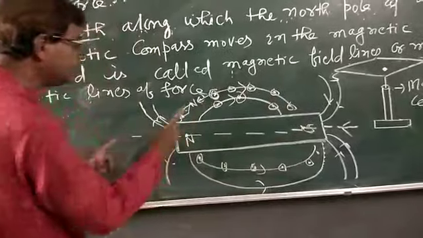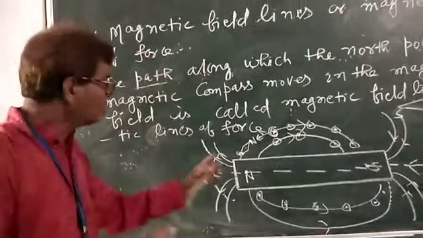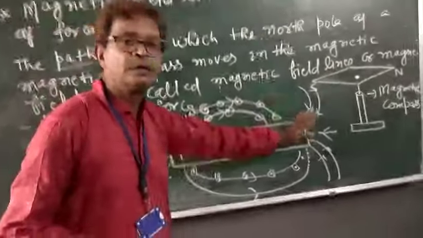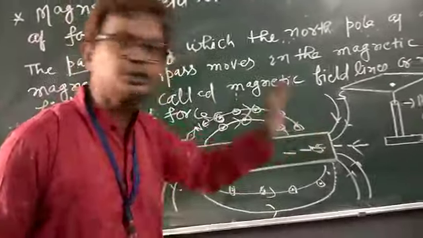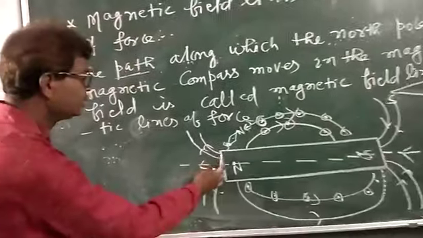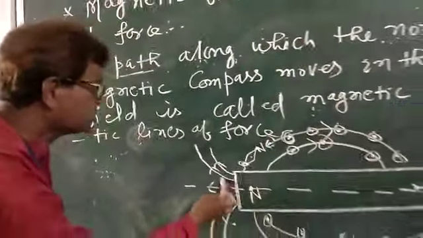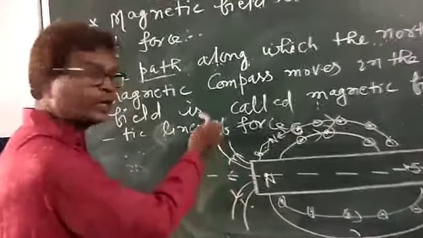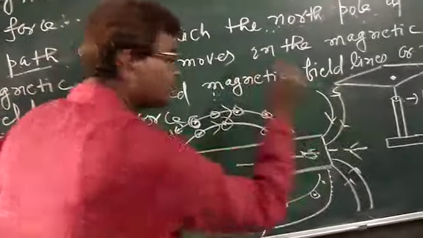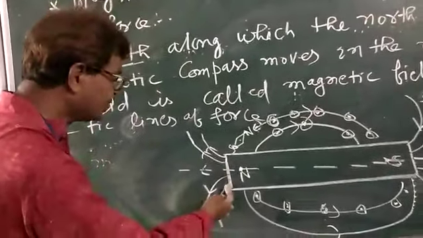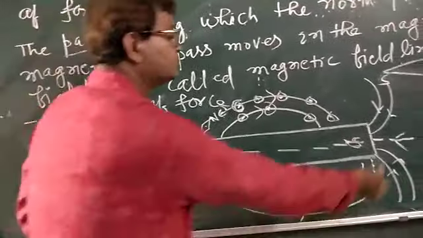According to this magnetic field, each magnetic field line emerges from North Pole and merges to South Pole. We can see this emerges from North Pole and merges to South Pole. You can see this magnetic field line emerges from North Pole and merges to South Pole. In the lower part of the magnet, this magnetic field line emerges from here and merges to South Pole.